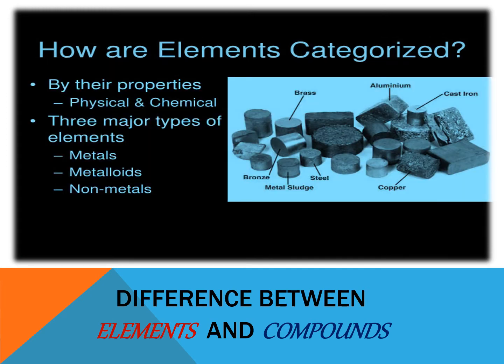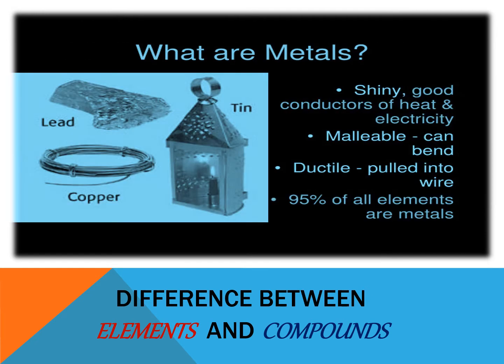Next, how are elements categorized? Elements are categorized first by their properties. Again, for the properties, we have the physical and the chemical. They are also categorized by the three major types of elements: the metals, metalloids, and the nonmetals. Let's discuss first the metals.